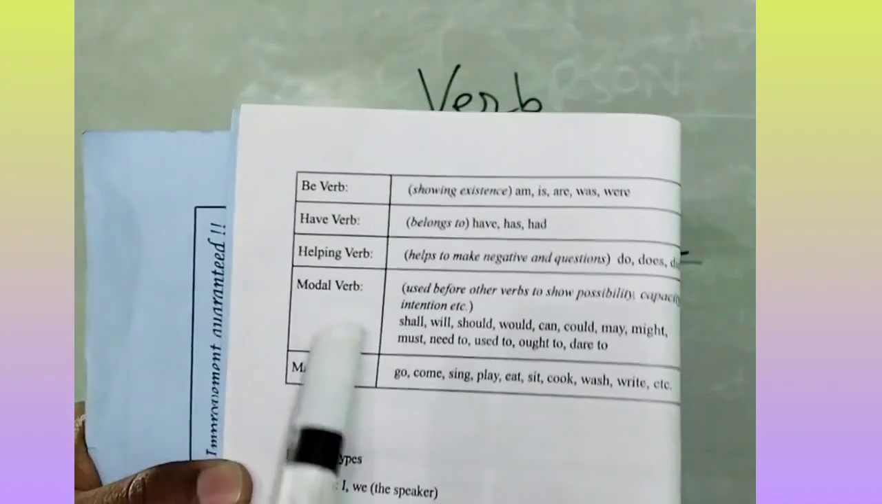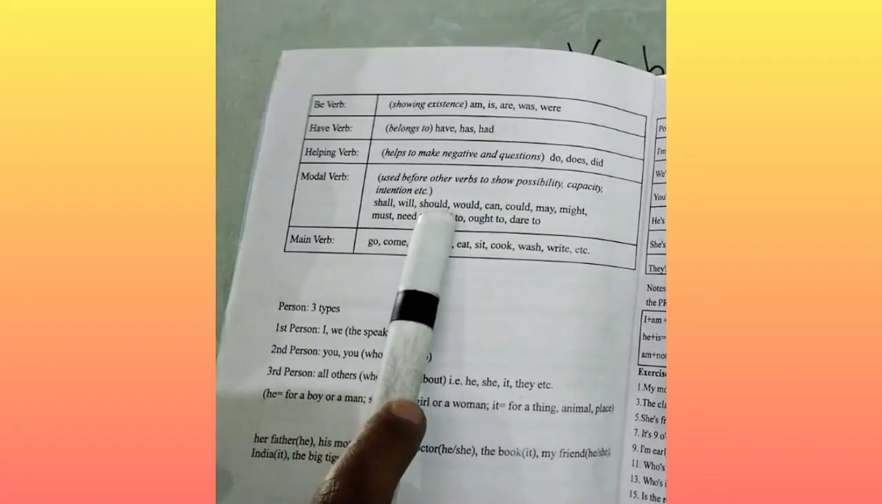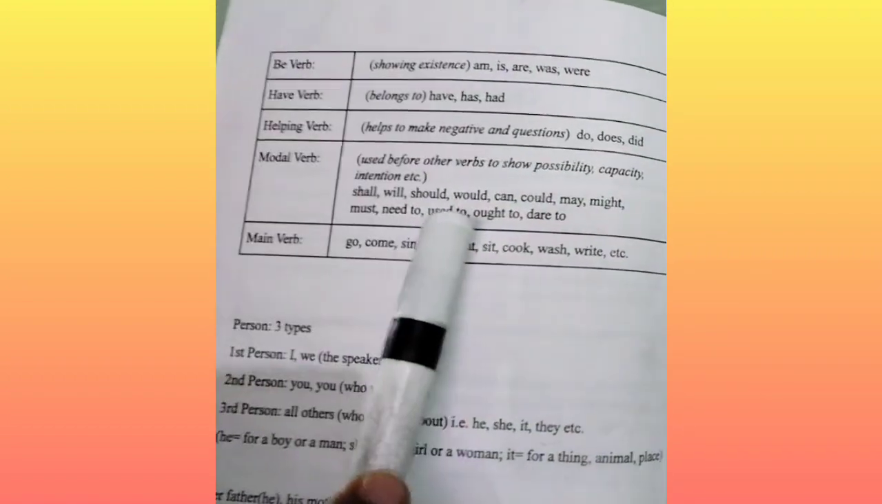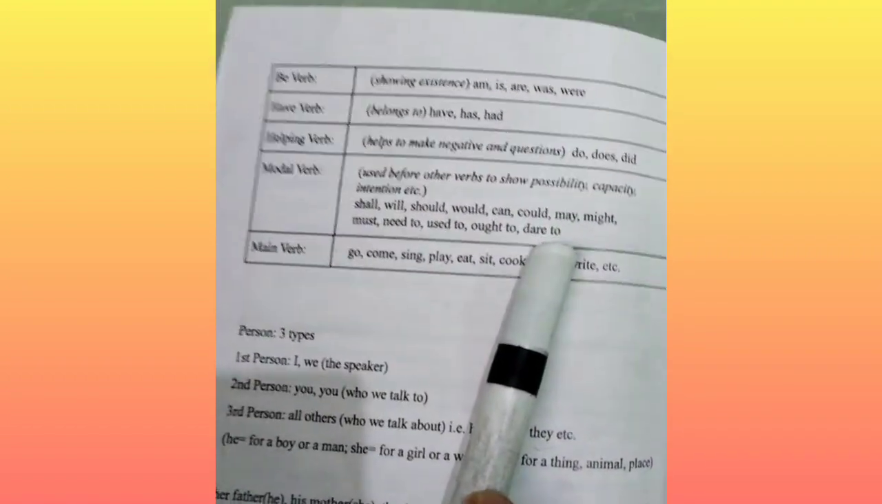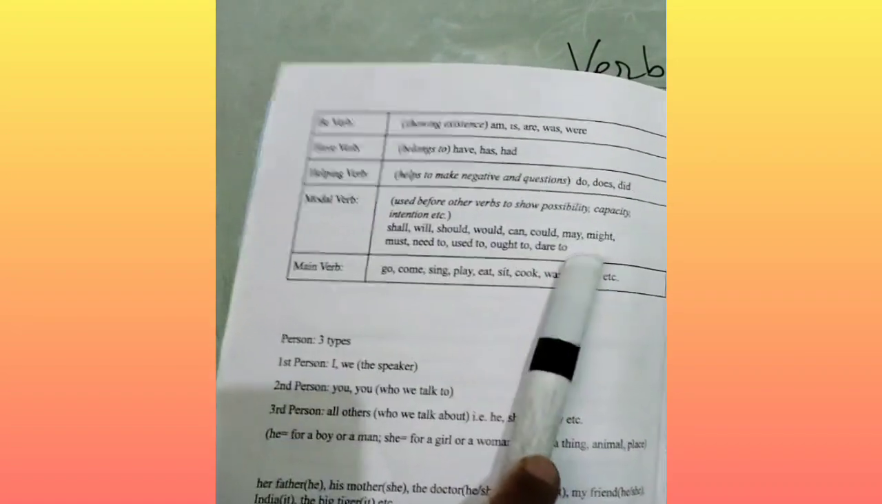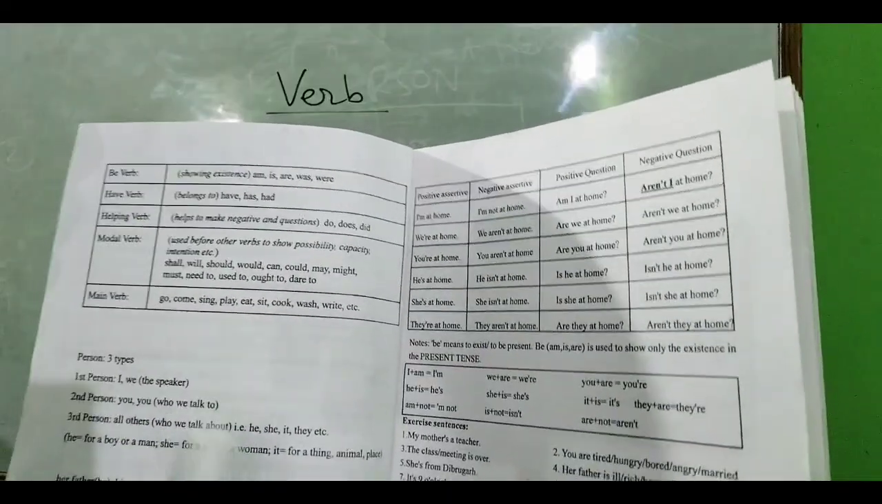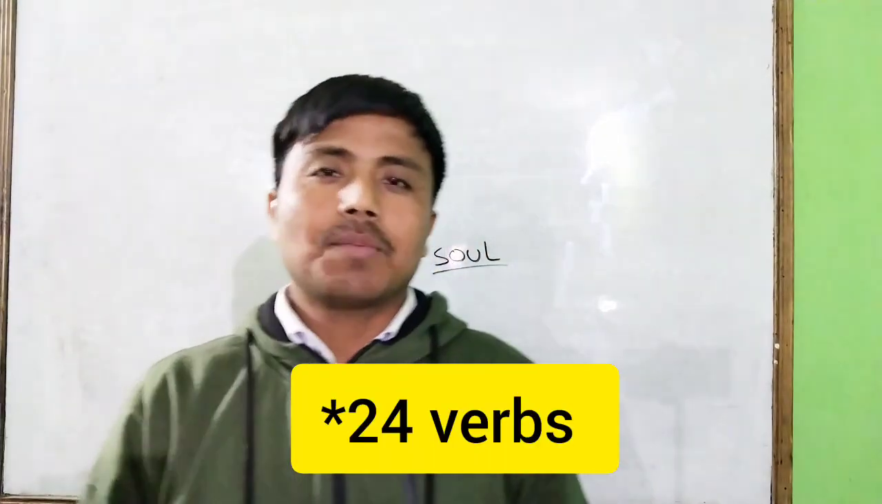And some of the verbs are called modal verbs. Modal verbs are like shall, will, should, would, can, could, may, might, must, need to, used to, ought to, dare to, etc. So there are about 13 modal verbs. That means 11 plus 13, there are 24 verbs. And our first target is to master these verbs. We have to set everything at the tip of our tongue.